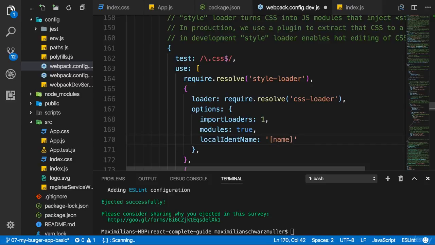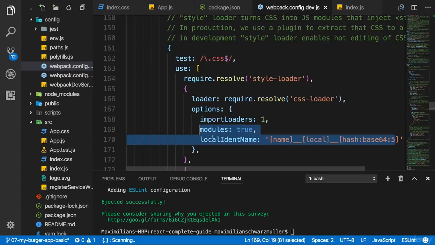This should take the original name, then two underscores, then the local name of the component, and then a randomly generated hash with hash base 64:5. This will generate these unique CSS class names, which are then assigned automatically once we import them through that object from the CSS file, as I showed you in that module.